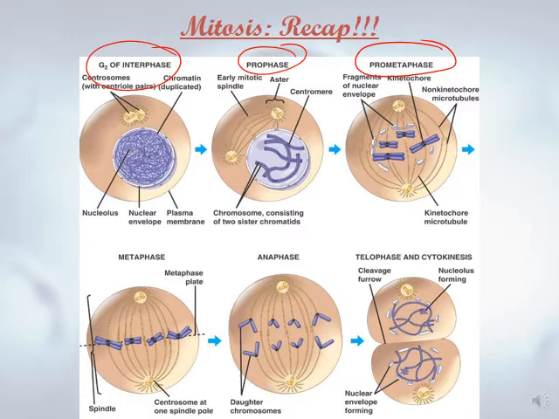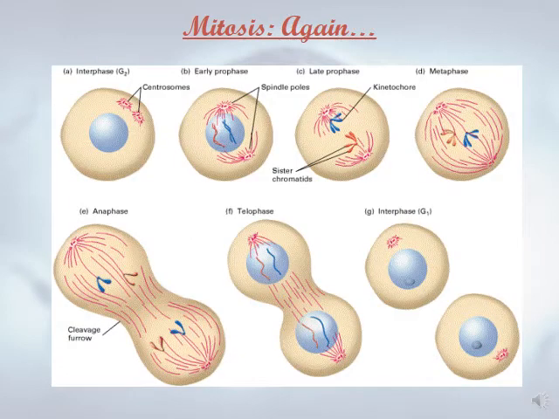You have to know that in plant cells, we don't have asters. This is a difference between the plant cell and the animal cell. In metaphase, the chromosomes line up in the middle of the cell, forming the equatorial plate. In anaphase, sister chromatids are pulled to the opposite poles of the cell. On the last stage, we have telophase and cytokinesis, where the cell divides into two daughter cells, identical to the mother cell, having the same genetic information.